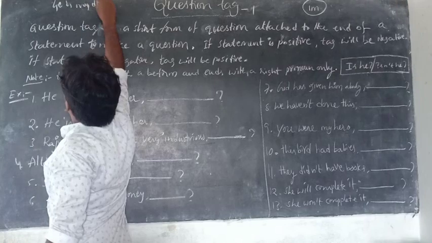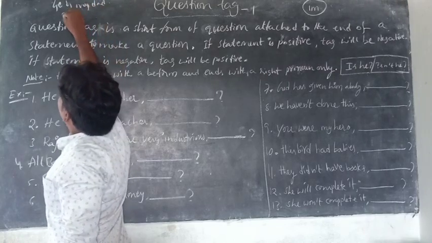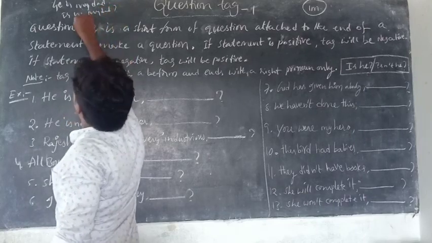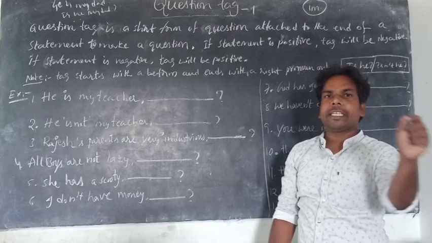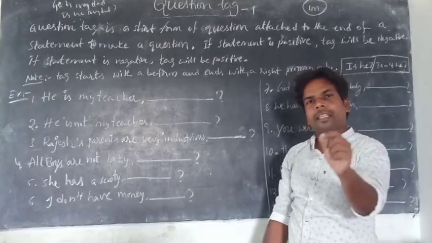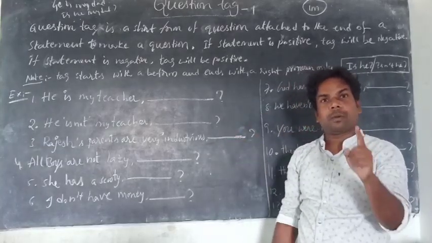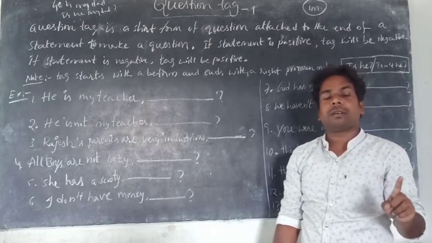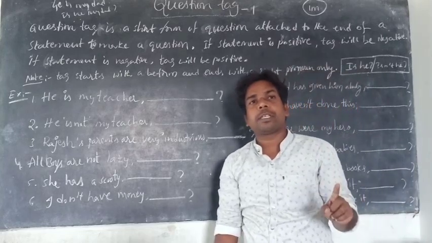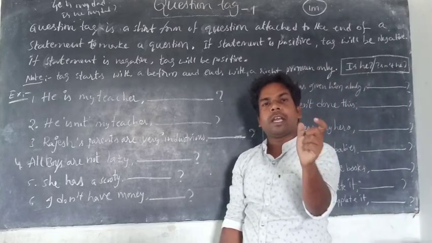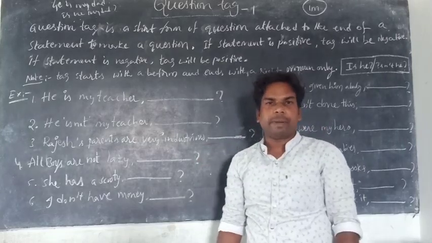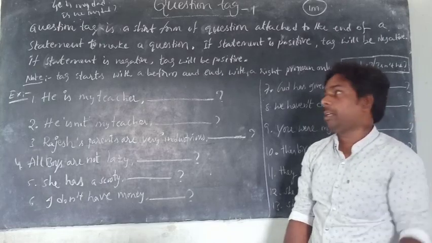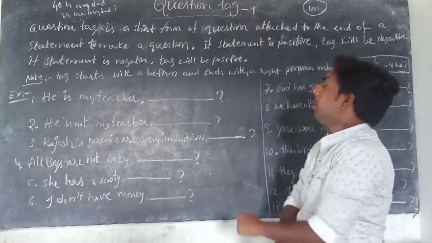He is my dog. This is positive. How can you make it interrogative? Is he my dog? This is called interrogative. Are they going to market? This is called a question, an interrogative. It is not a question tag. What is a question tag? It is a short form of a question added to the end of the statement. That is the difference between a question tag and an interrogative. I think it is clear to all.